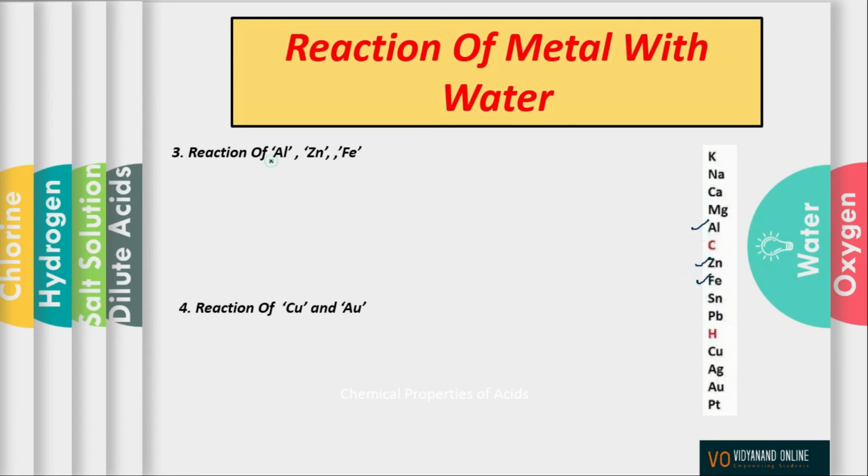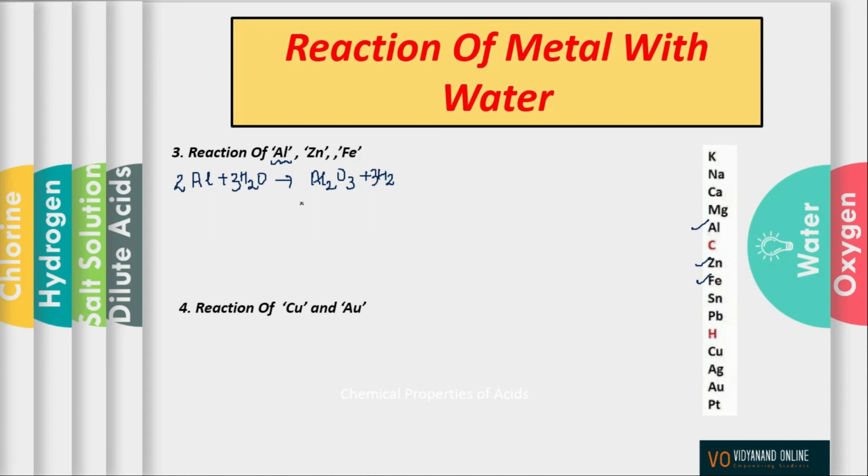Talking about aluminium, aluminium has a very thin layer of oxide over it, so it doesn't react with water under ordinary conditions. Aluminium reacts with steam to form aluminium oxide along with the liberation of hydrogen gas. Now in order to balance it, let me put 2 here, then 3 here, and now to balance hydrogen I need to put 3 here.